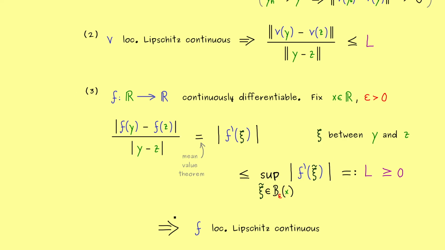Therefore, with that proof, you already know a lot of examples for locally Lipschitz continuous functions. Indeed, this is very helpful because this is what we can use in our discussion about ordinary differential equations. And here please note, this whole proof here in point 3 also works similarly in higher dimensions. And in the next video, we can use that and prove that for initial value problems where the function v is locally Lipschitz continuous, we have indeed a uniqueness of the solutions.